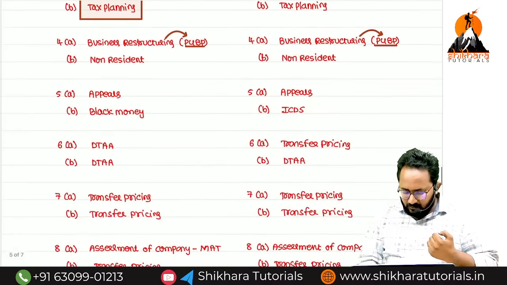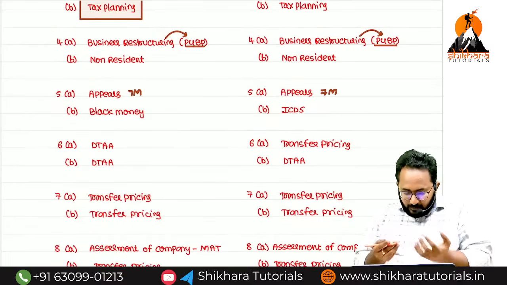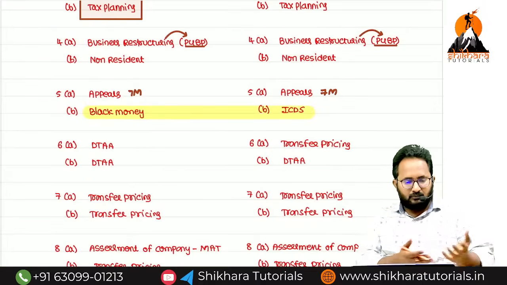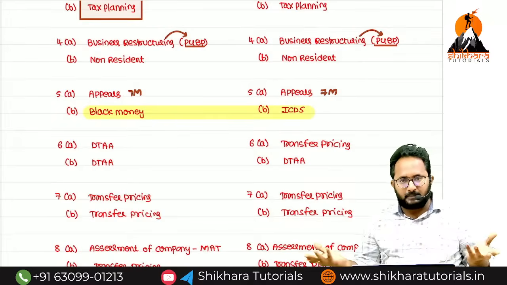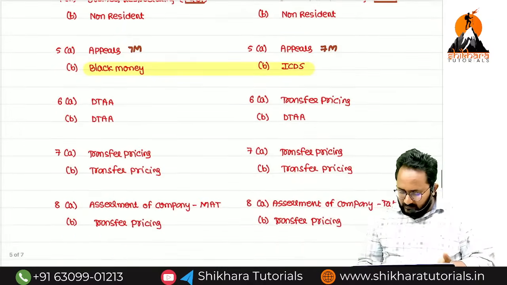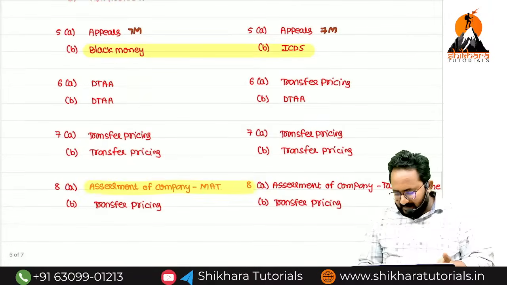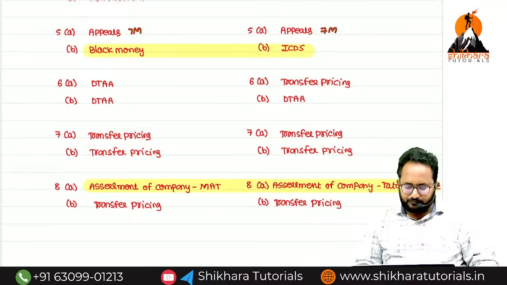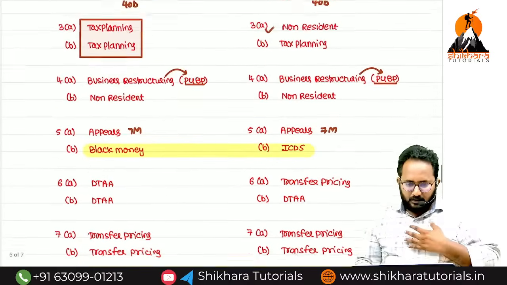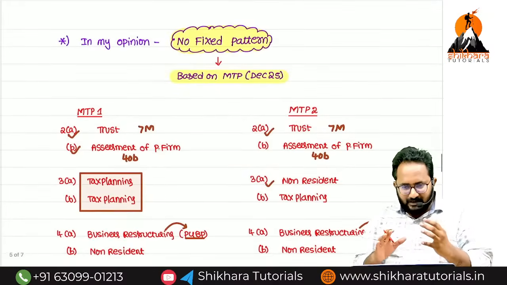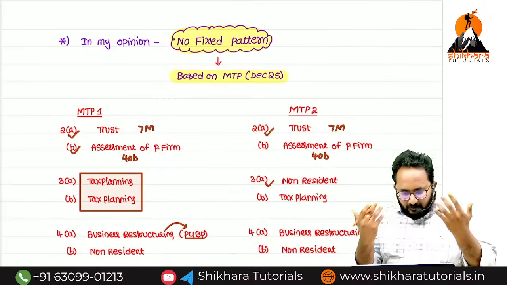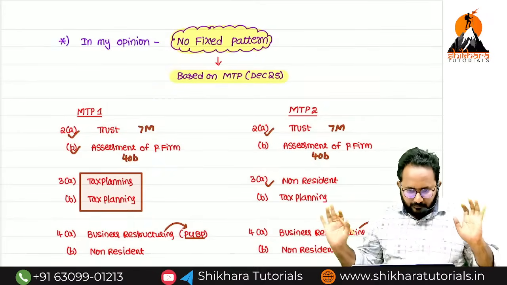Next, here is an appeal 7-mark question, and here also an appeal 7-mark question they gave. If you observe 5B, in 1 MTP it was ICDS, in another MTP, block money. Next, if you observe 8A, they gave the assessment of company, one in MAT, another in total income computation. Remember, in my opinion, if they give the question paper in a surprising way, in a different way, there is no need to worry.